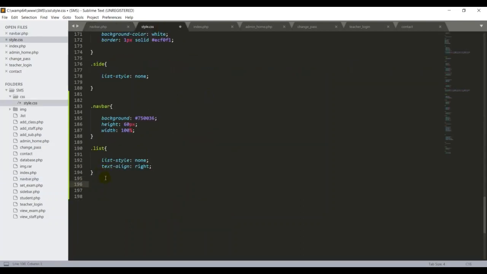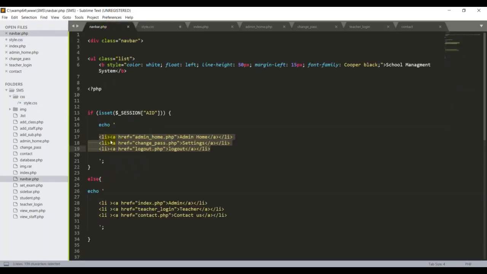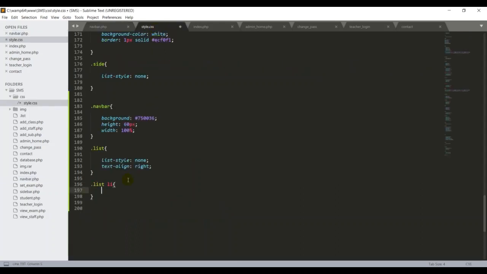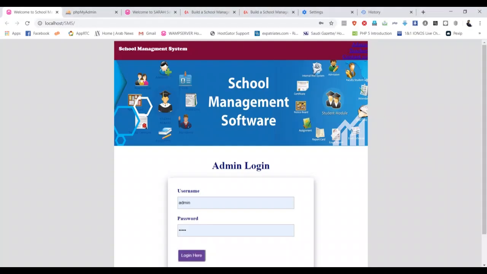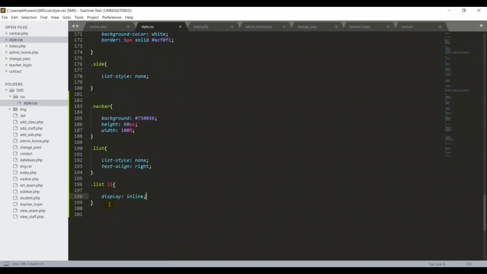First write dot list then li, because I want to give the style for the li, then I'm going to give the style for the anchor tag. First, li should be displayed inline, so open curly brace, display inline. Let me check the result. It looks much better. No need for a drop down menu, we need it in a line. That's the reason I'm putting this CSS property.